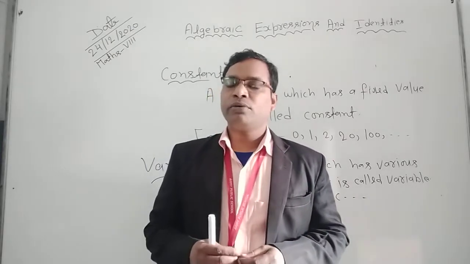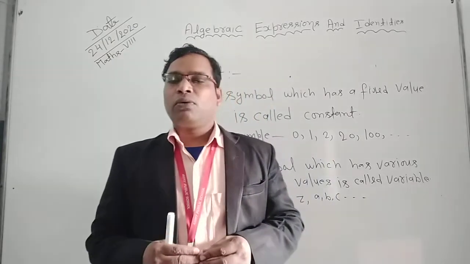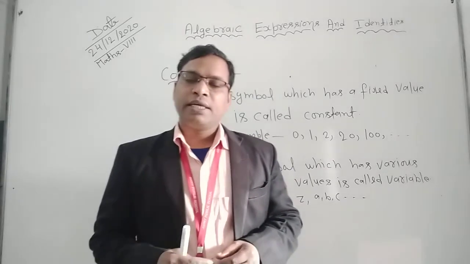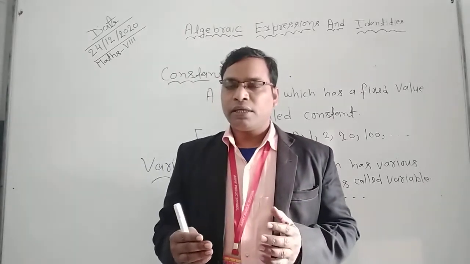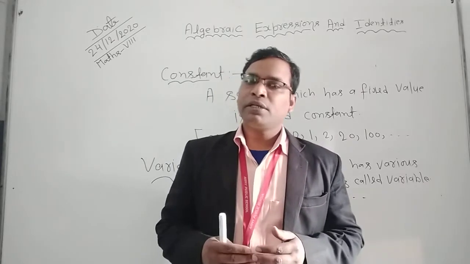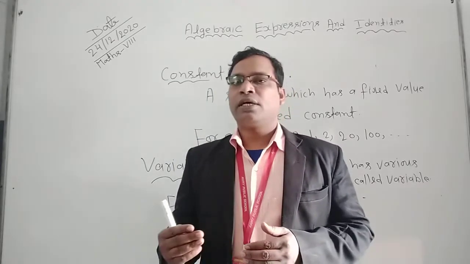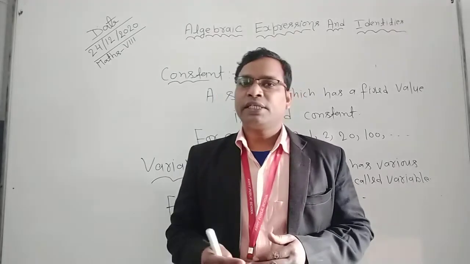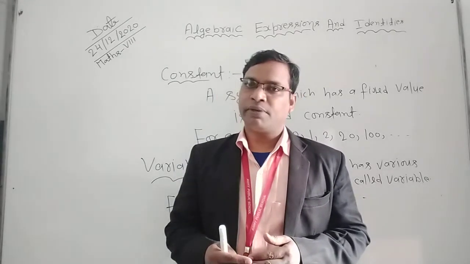So student, I hope all of you understood what is constant and what is variable. In simple way, a symbol whose value is fixed is called constant, a symbol whose value is not fixed is called variable.